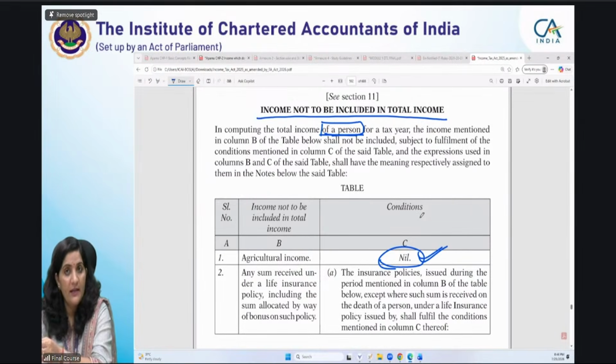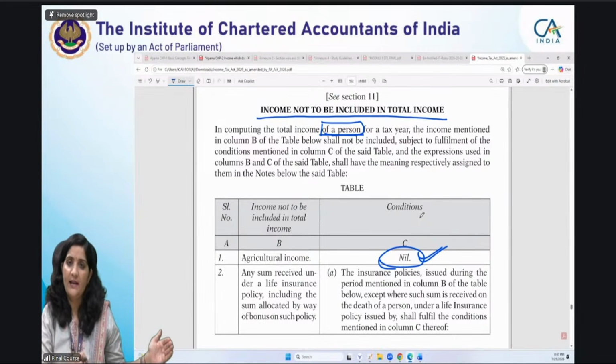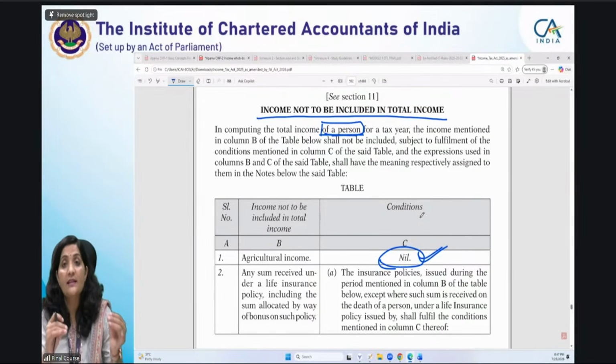Kanaya, you were right, there are certain criteria. So for that purpose, we have to understand the meaning of agricultural income, what agricultural income is. There is no condition here, so we have to go and understand the meaning of agricultural income, which is given in section 2 subsection 5.